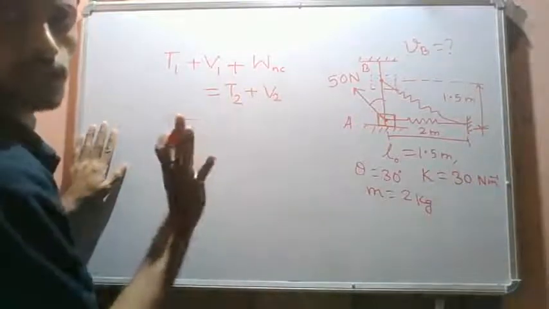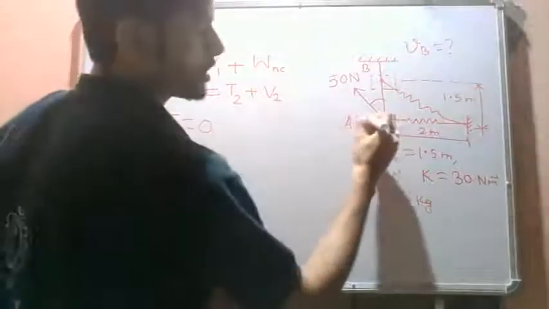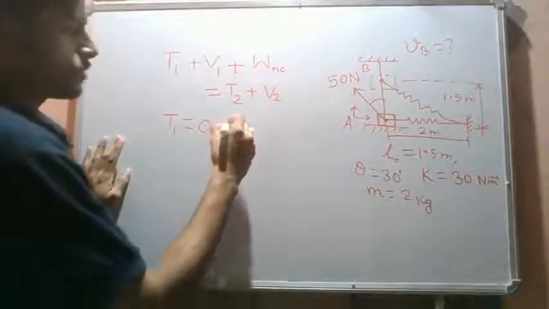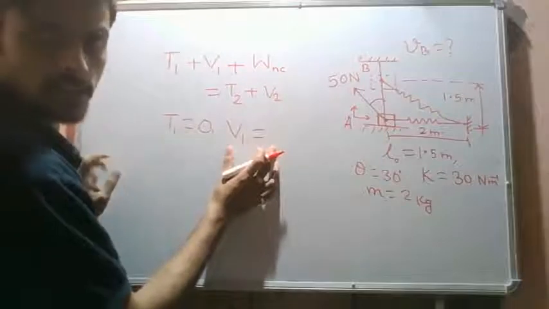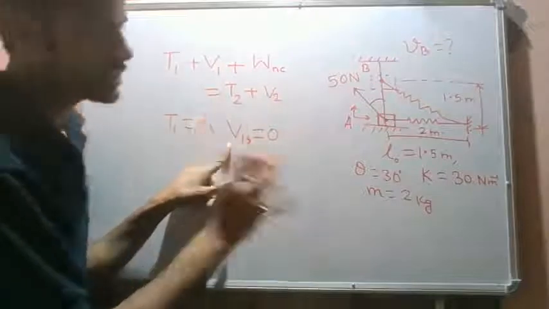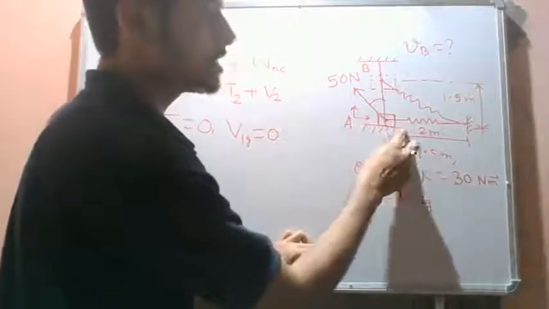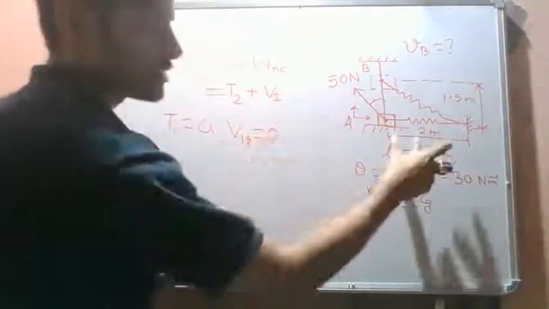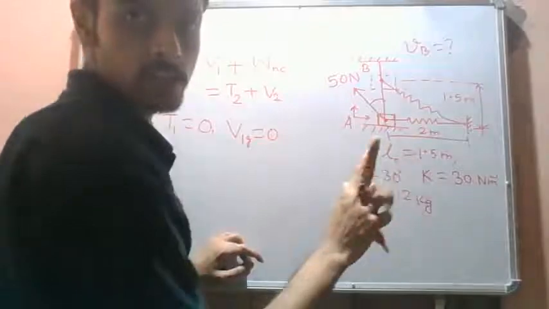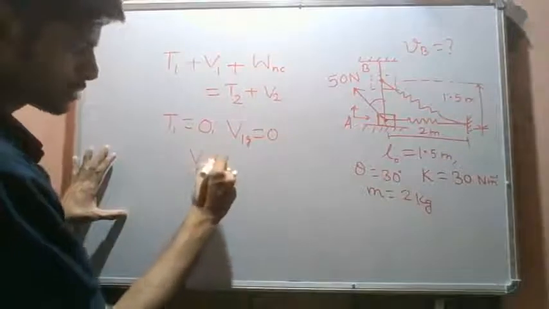Initially the block does not have any kinetic energy. Velocity is 0, so this is 0. We will attach a coordinate system at this point, so the initial vertical coordinate is also 0. V1 is the potential energy, right? The potential energy due to gravity is 0, but there is a potential energy due to the spring. The unstretched length of the spring is 1.5 meter, but initially the total length is 2 meter. So there is a deflection of the spring of 0.5 meters, and we have a potential energy stored in the spring.